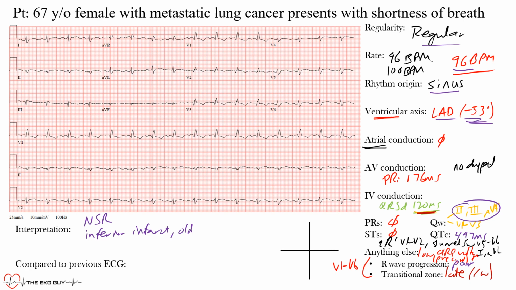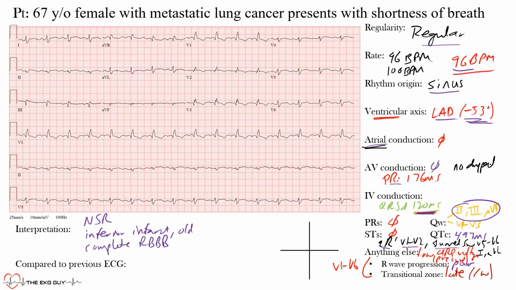The other things we mentioned are normal atrial conduction and normal AV conduction, no issues there, but a slightly prolonged QRS duration right at the upper limit, and some QR prime in V1 to V2, and the slurred S waves in those lateral leads. Because of that, we would call that a complete right bundle branch block.